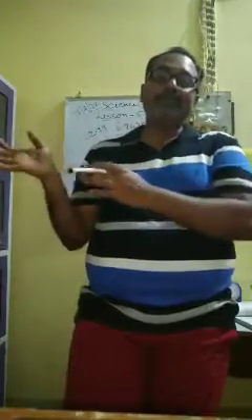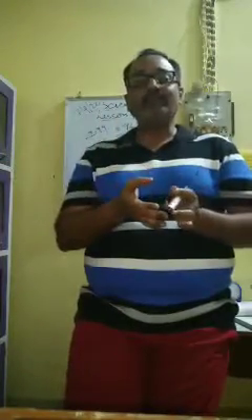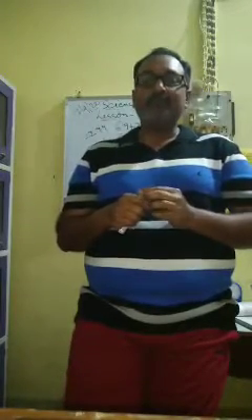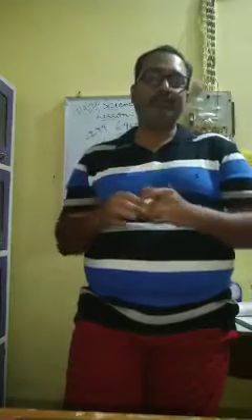So we cannot call this a success. It was kept aside and nobody followed this pattern. Clear? So this is about Dobereiner's triad.